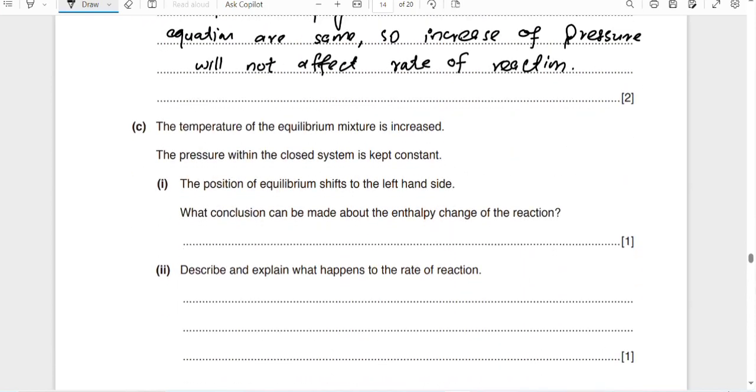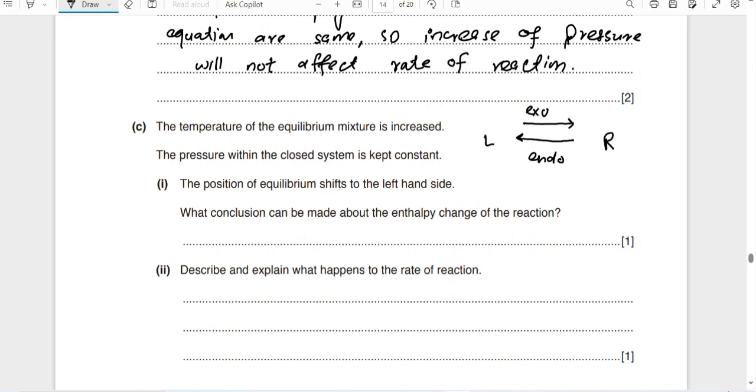The temperature of the equilibrium mixture is increased. The pressure within the closed system is kept constant. Pressure is constant, temperature is increased. The position of equilibrium shifts to the left side. This is the right side and this is the left side, so equilibrium shifts towards this side. It means this side is endothermic, so this side will be exothermic. So the rate of forward reaction is decreased and the rate of reverse reaction is increased. The position of equilibrium shifts to the left side.